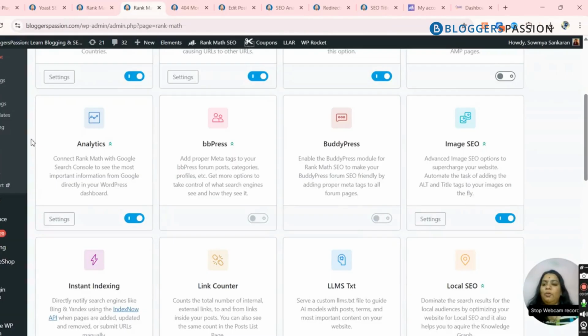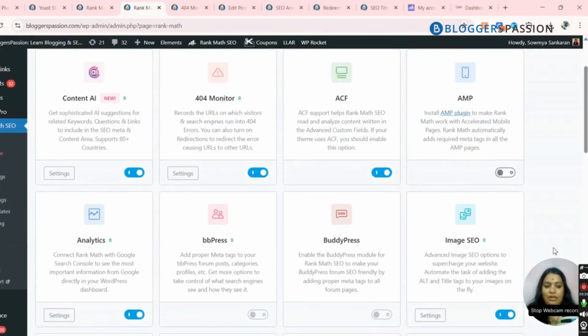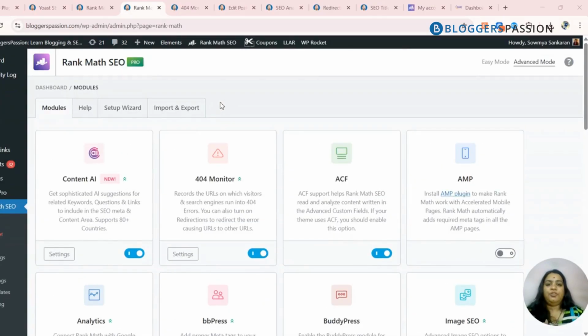And now coming to the options that are available on Rank Math. Rank Math basically has a lot of options. So if you're at an intermediate or advanced level of SEO, where you would like to have your website rank for several things and also run an enterprise maybe, then you should invest in Rank Math SEO.